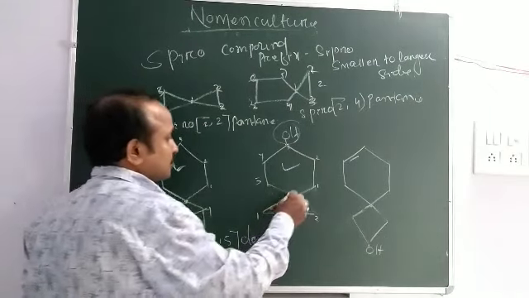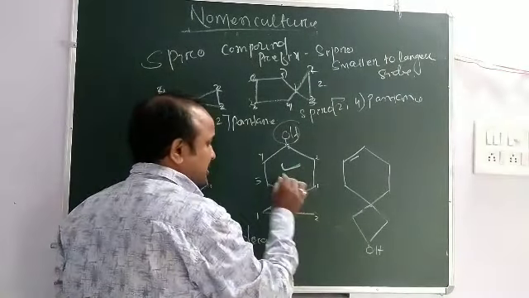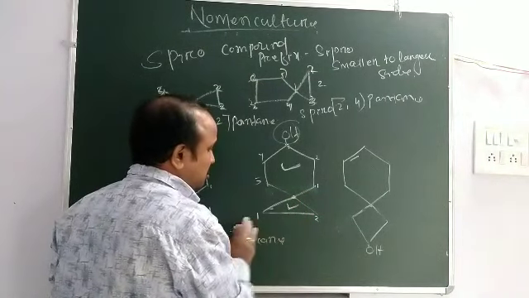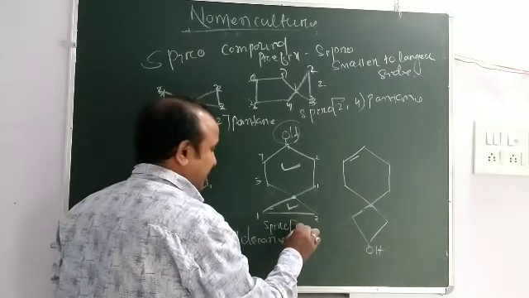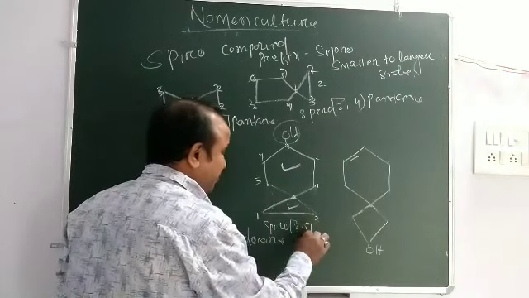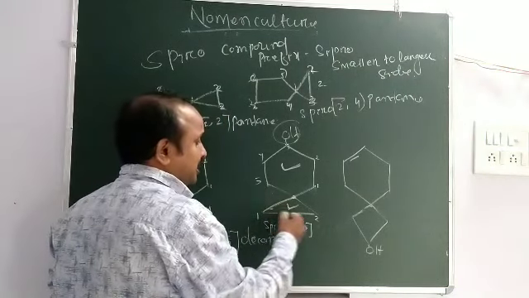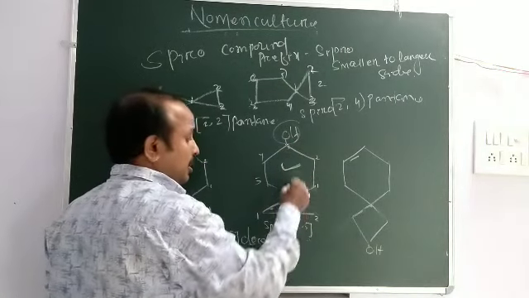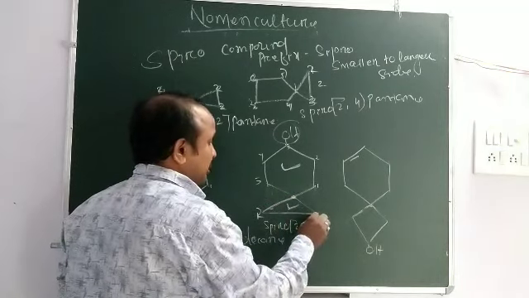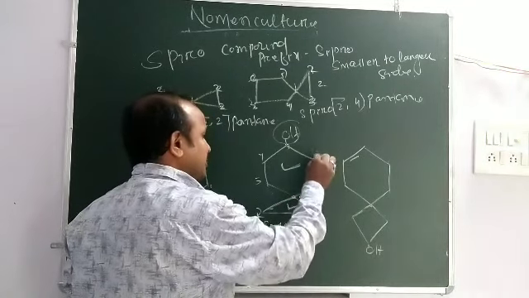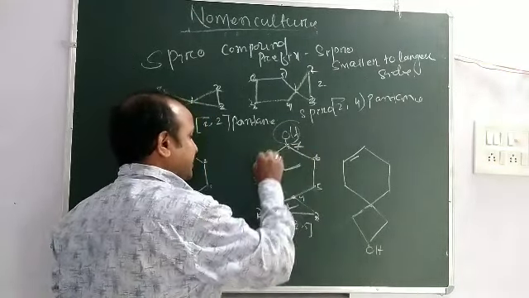Okay, then this side 1, this side 1 carbon, so you use spiro, square bracket 2, 5, and you count from this side, not this side, because the smaller part has more priority. 1, 2, 3, 4, 5, 6, 7, 8, 9.